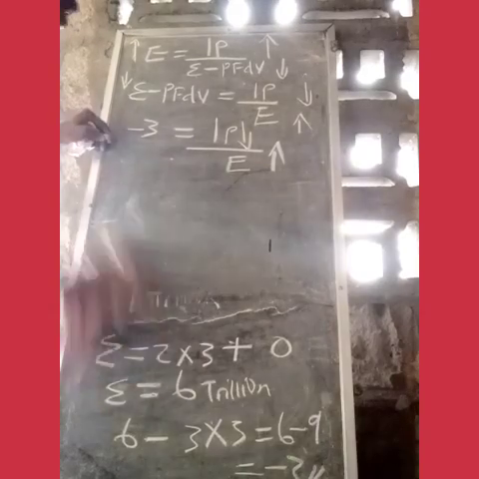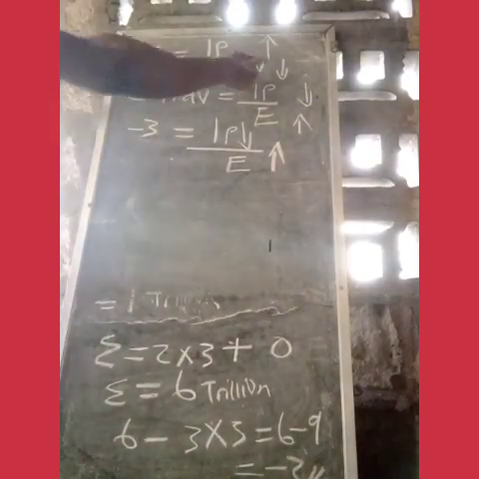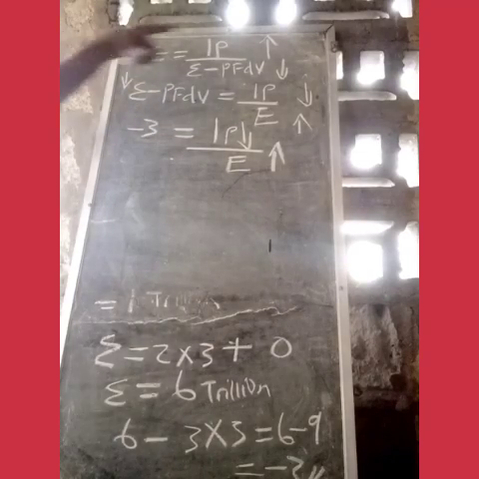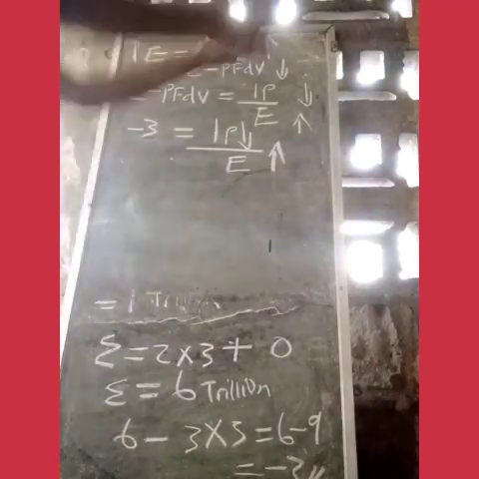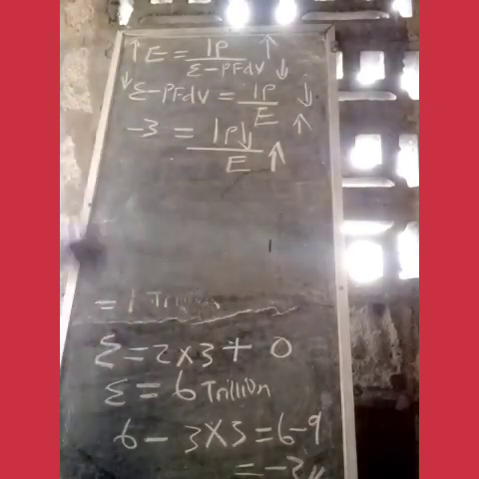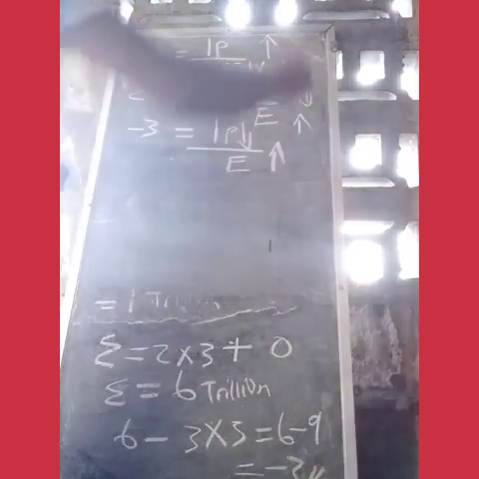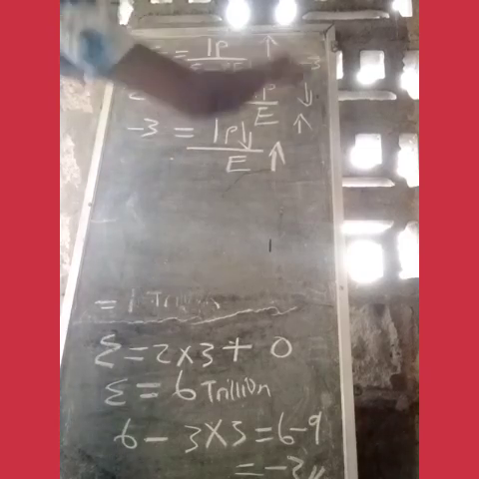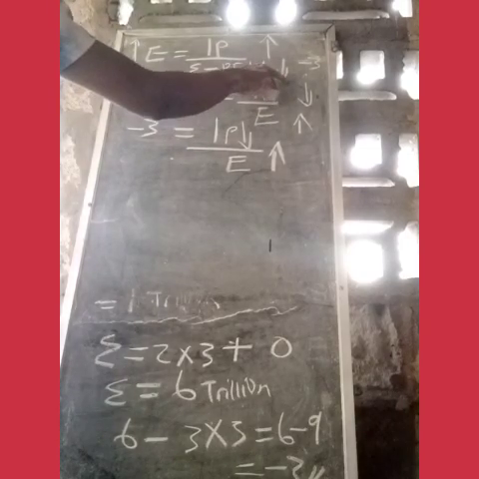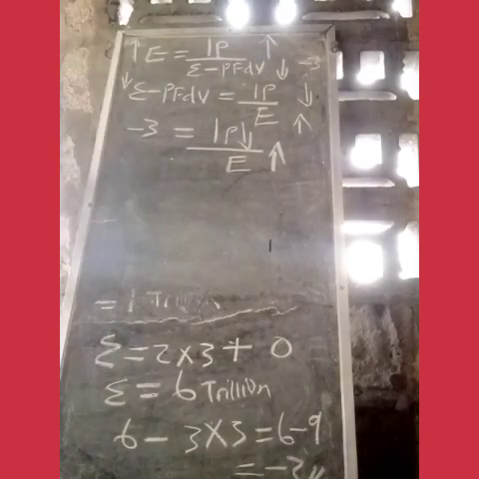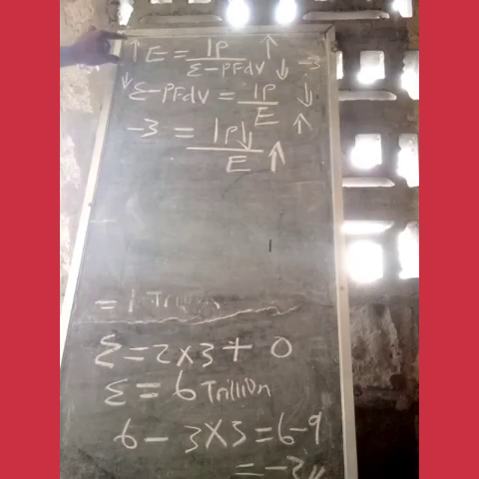So in an economy where there's an increase in price, that's just apparent. You can see right now in the first equation where we have not spun this thing around, we will think, okay, increase in entrepreneurship will lead to increase in price, even in a corrupt-free country, because we got E minus PFVD's value to be -3. If we use this equation, a decrease in PFVD's value will lead to an increase in entrepreneurship and an increase in price. This is what goes on in some countries that are free from corruption.